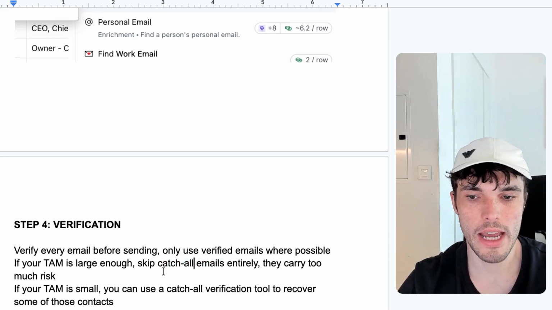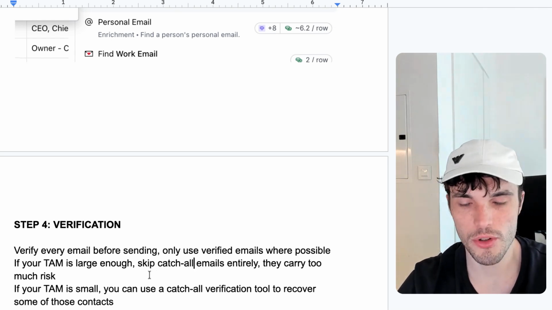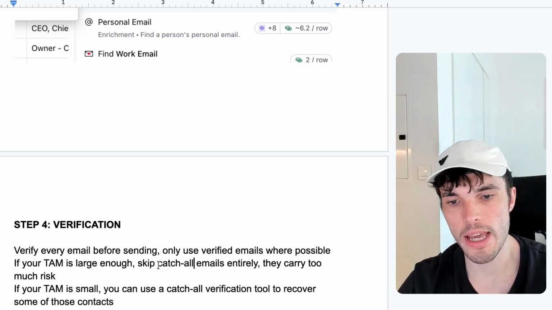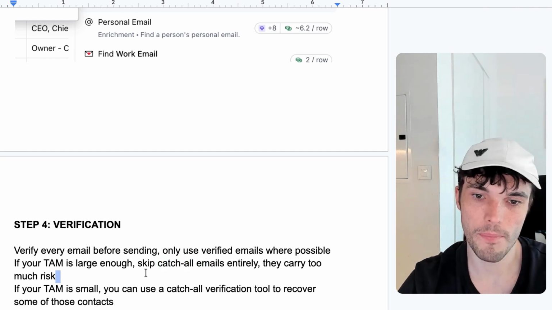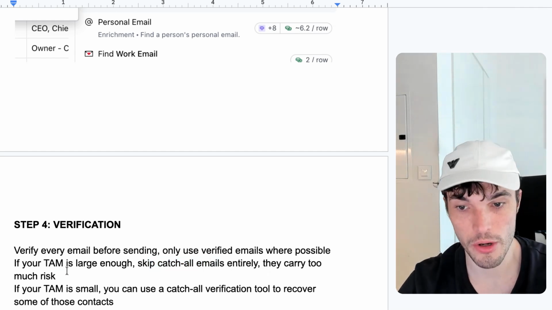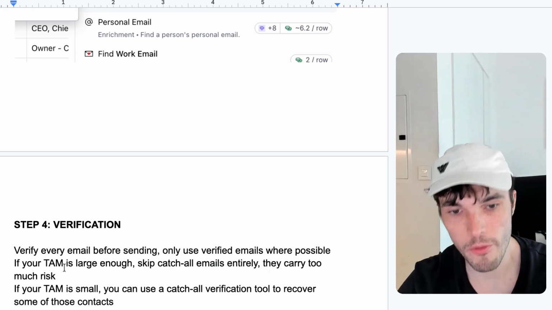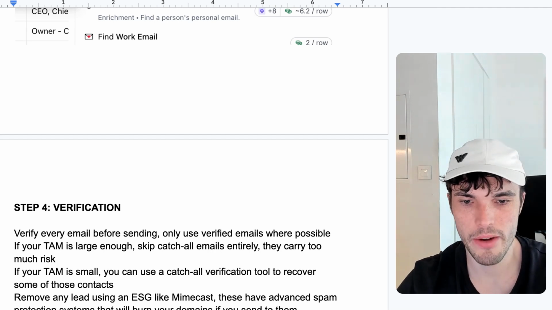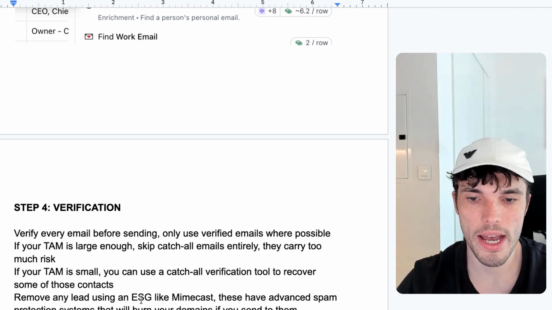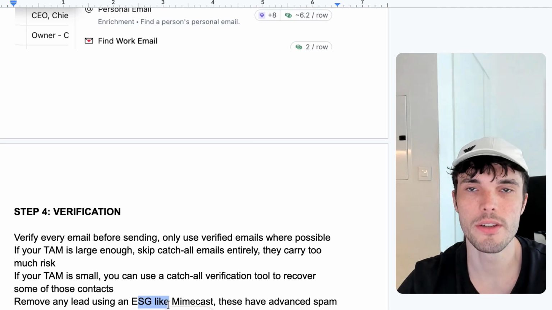And what you can do in cases where you have a smaller TAM, you can use a catch-all email verification tool, which is a bit more expensive, but then you can get basically more data out of the list because you can get some of these catch-all emails inside your list, so you're not just relying on the ones that are only fully verified. And then also what I highly recommend is that you go ahead and remove all ESGs from your list.